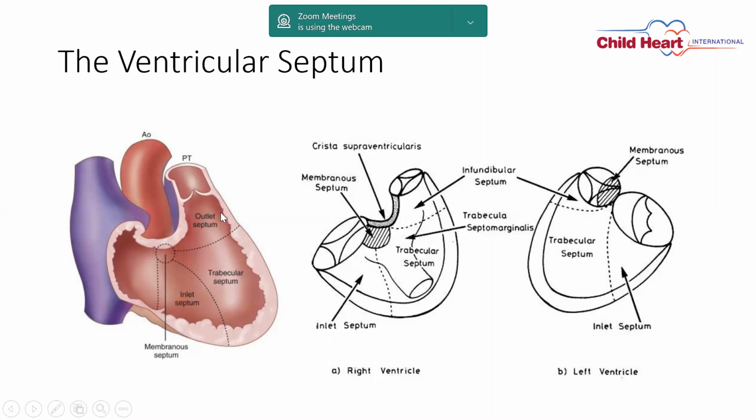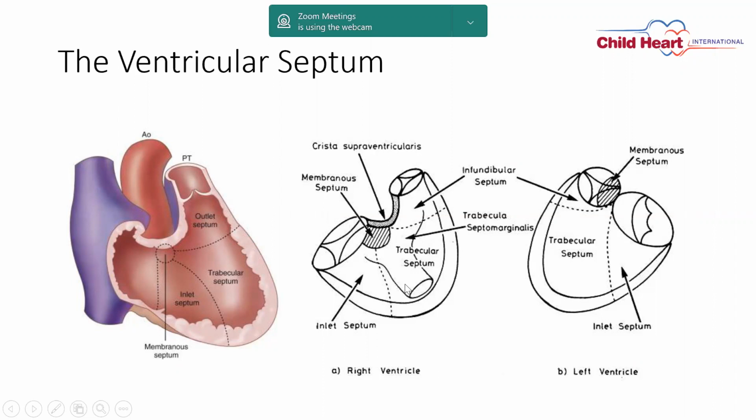So we have seen in embryology, outlet septum is formed by the bulboventricular septum, trabecular septum and inlet septum formed by interventricular septum. So if we go in depth, this is how it will look from the right ventricular side.